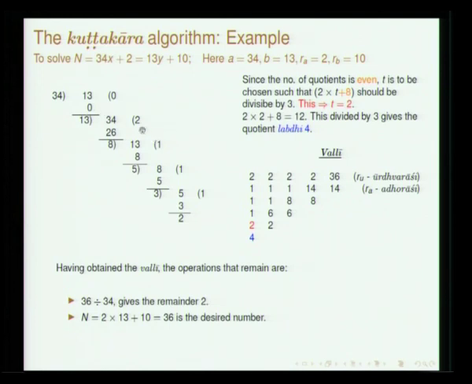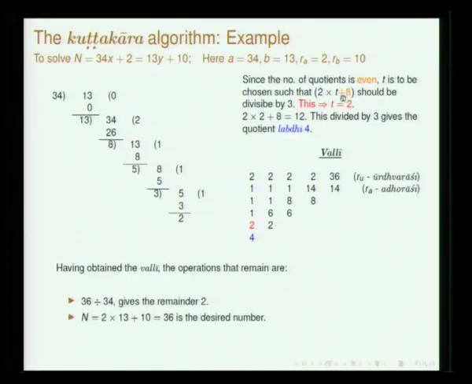Dividing this, you get 2 and 8 is the remainder. This divides, you get 1. So, you get all the quotients, and you arrange them in this order one below the other. After the quotients, the last remainder is 2 here, and at this stage you have to take a decision whether to add or subtract the difference of the remainders. The statement was that it has to be added if the number of quotients is even and subtracted if it is odd.